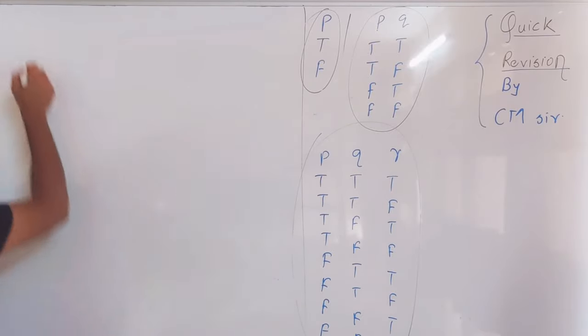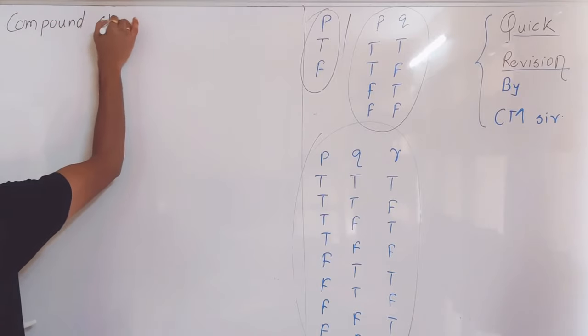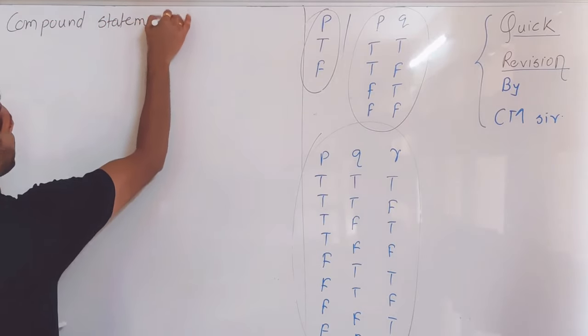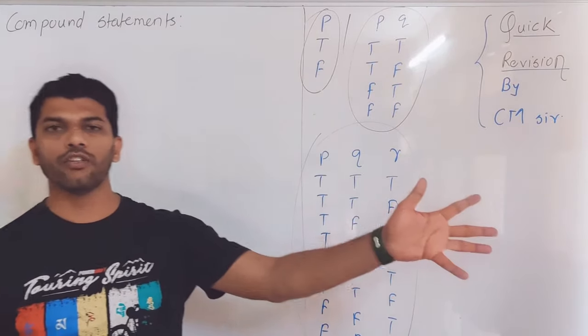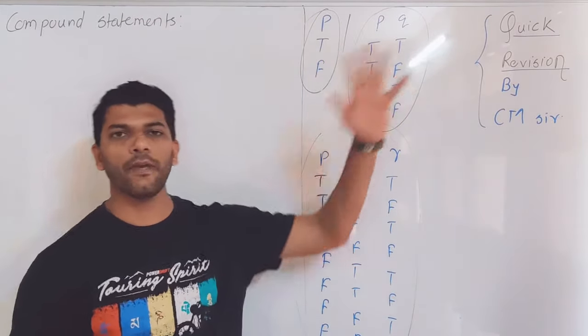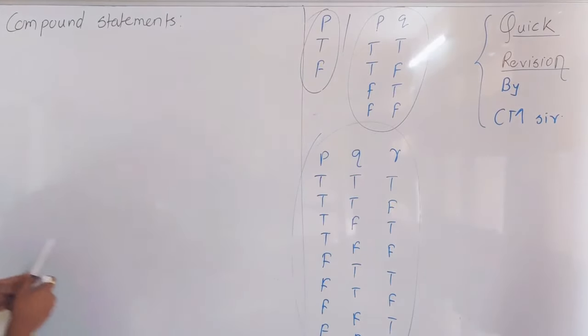Okay, then what are compound statements? The next one is compound statements. So what is a compound statement? It may contain two or more individual statements like P and Q joined with connectives. So what are the connectives that we already know?